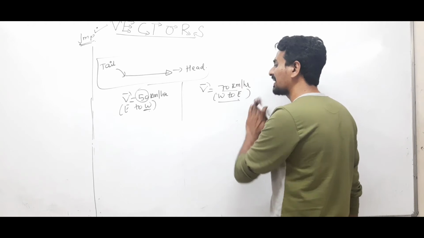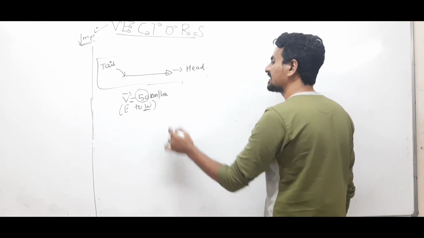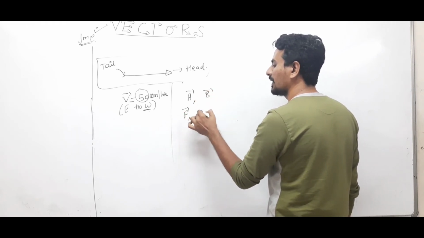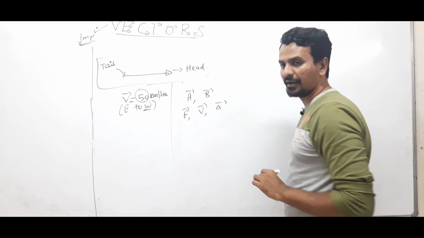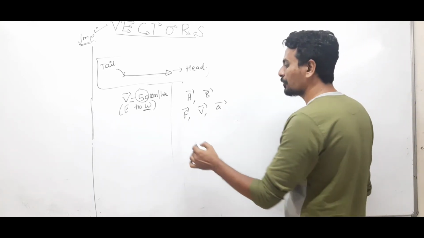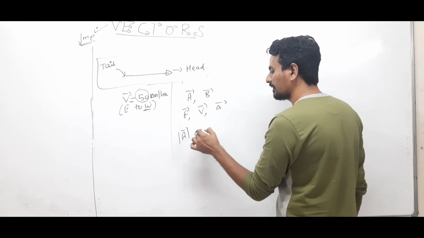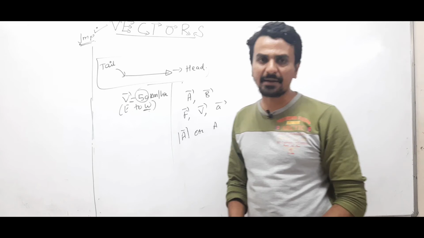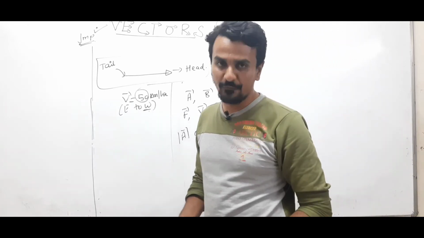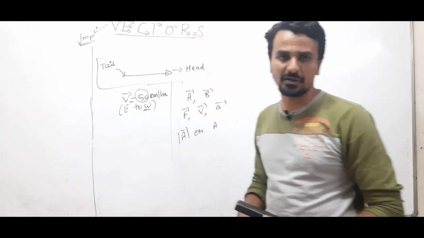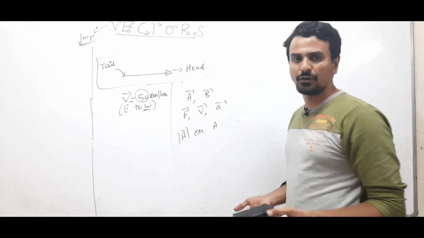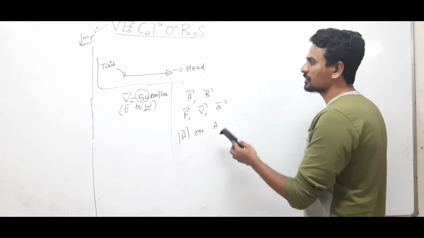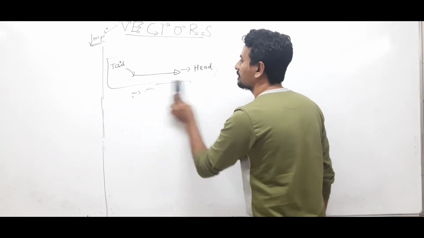And mathematically, a vector can be represented as vector A, vector B, any force, velocity, acceleration. This is how we'll represent a vector. The magnitude of a vector is represented this way or simply this way: modulus of A, or simply A. That means we are just talking about the value and we are not talking about the direction. Magnitude means only the value of the vector, right? Done? Okay, so this is how a vector is represented.